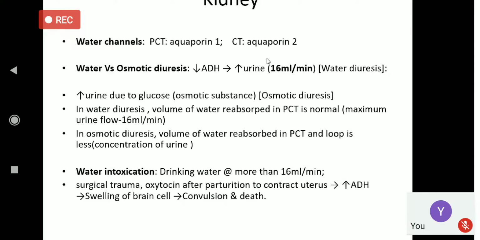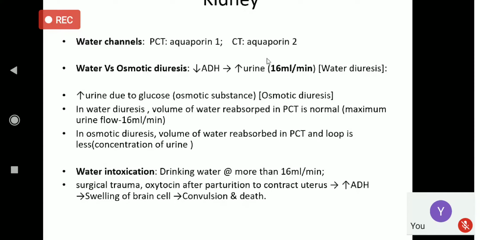When the water is already in the tubule, it can be reabsorbed again through aquaporin 1 present in the PCT, or aquaporin 2 present in the collecting tubule.